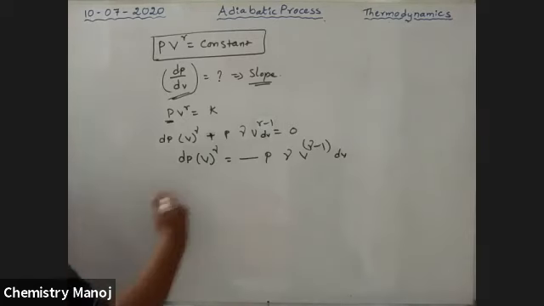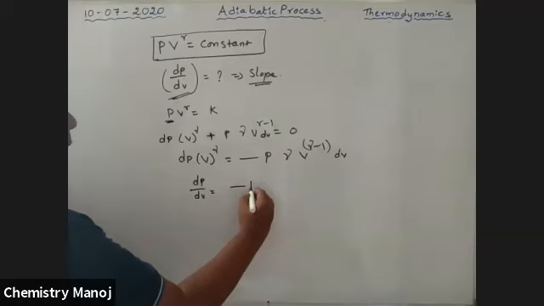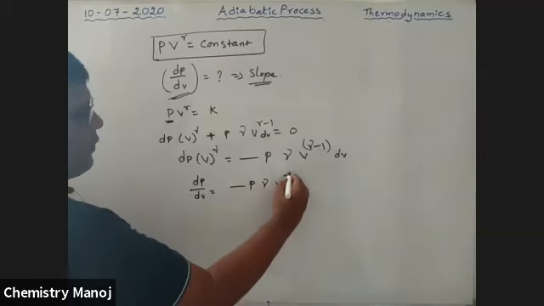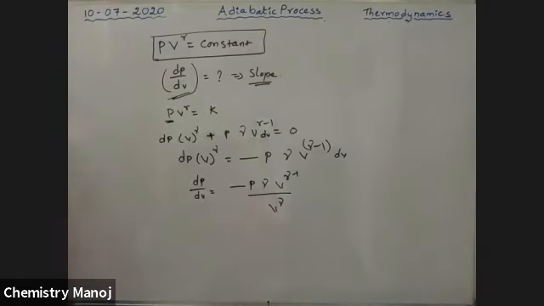And now, dP by dV is equal to minus P gamma into V power gamma minus 1 by V power gamma. Now, how much is the value? See here.